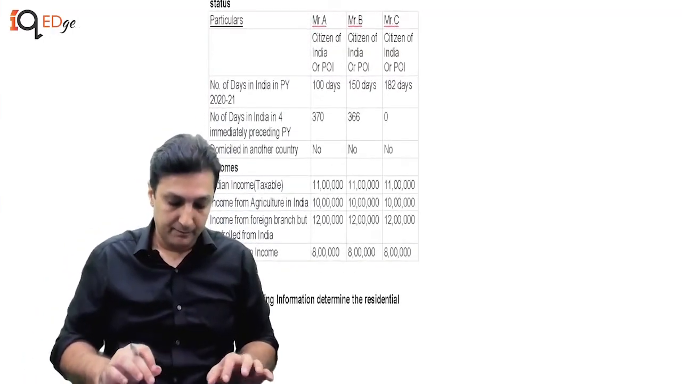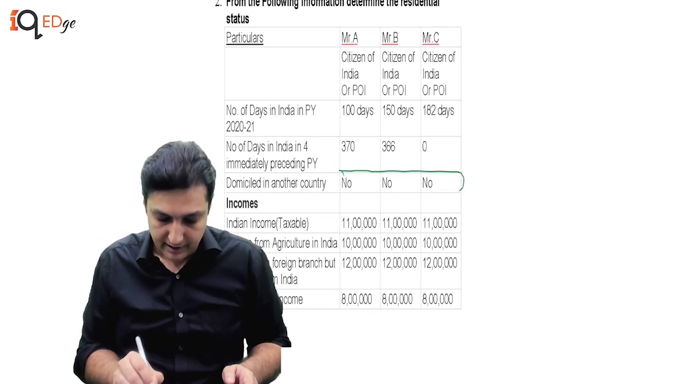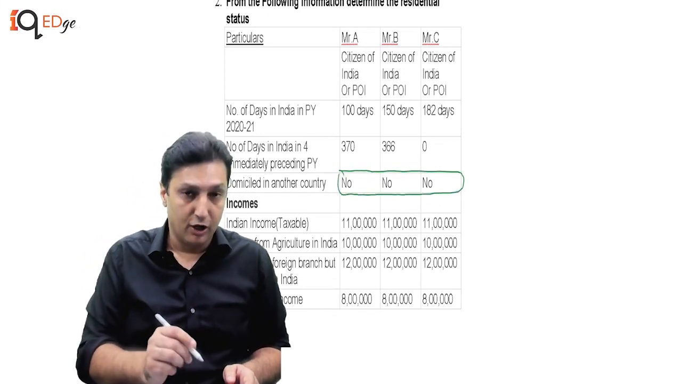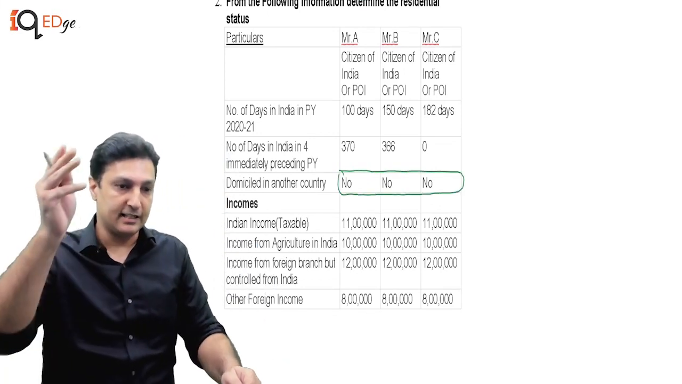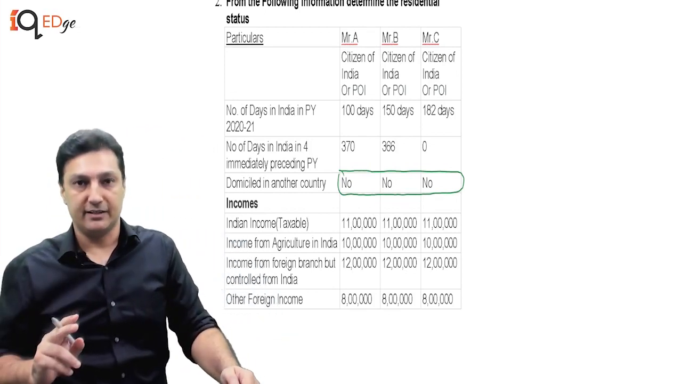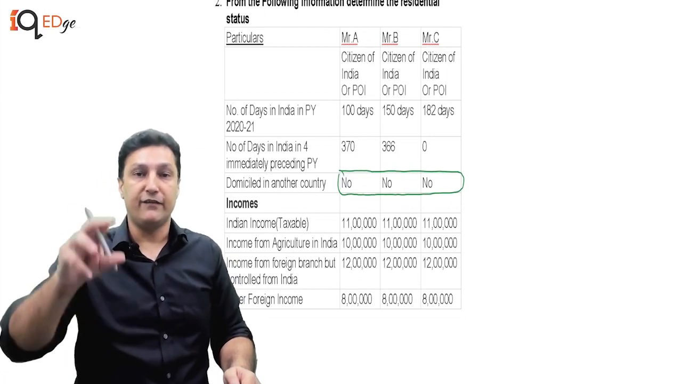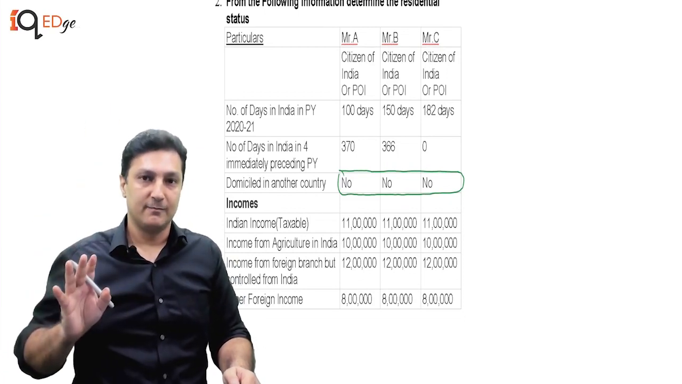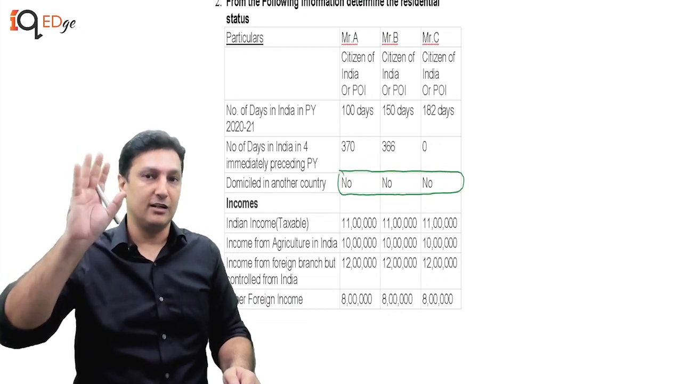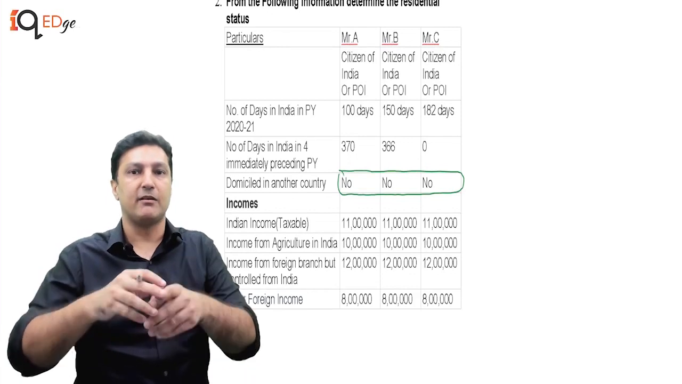Let's take another one. Now in this example, what I've done is I've said he is not domiciled in any other country. Let's see what happens now. No, that doesn't mean that 6.1A is automatically applicable. Remember the clarification that says 6.1A will not apply if 6.1 does. So if you are covered by the original residential status rules, 6.1A is not applicable. It is only applicable when 6.1 is not.